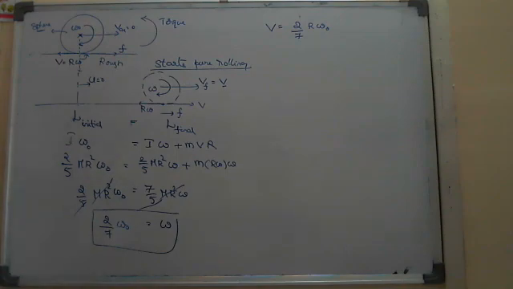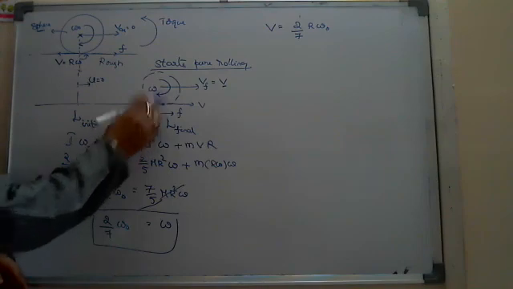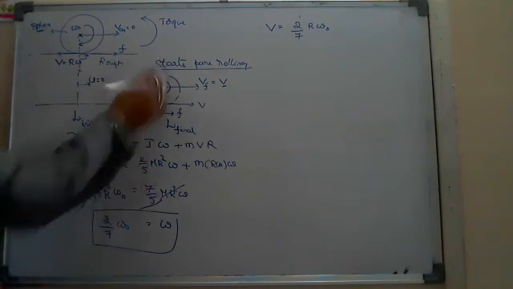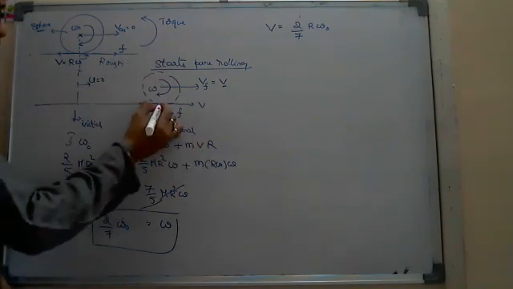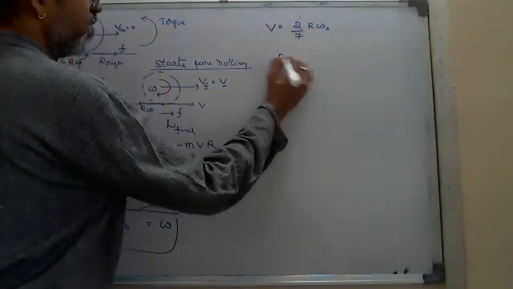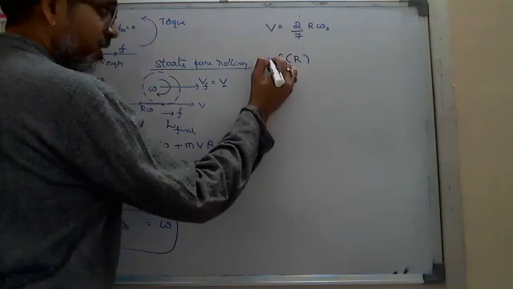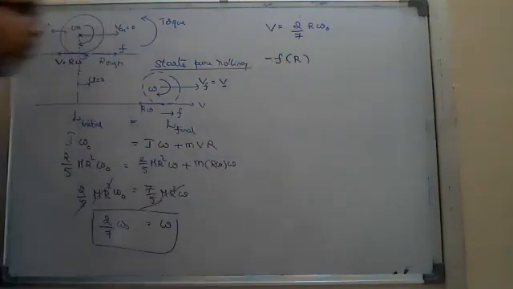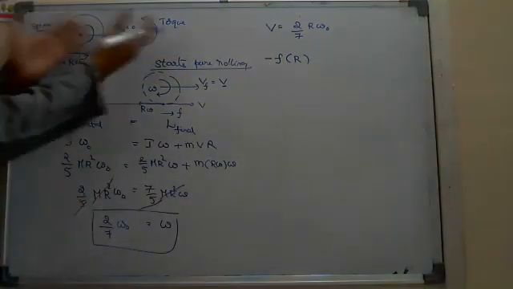But if you want the time, then we require a translatory or rotatory equation. Suppose I use the rotatory equation. The torque due to friction is F into the perpendicular distance, F into R, and it is an opposing torque, so minus F R, and no other forces are there.